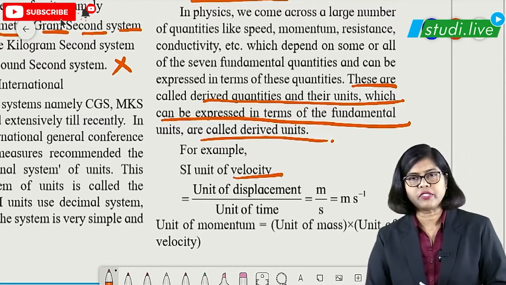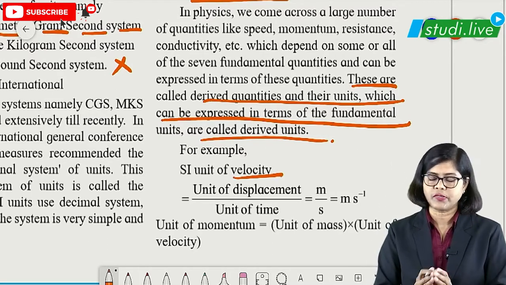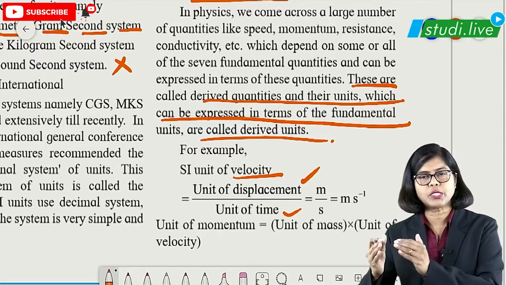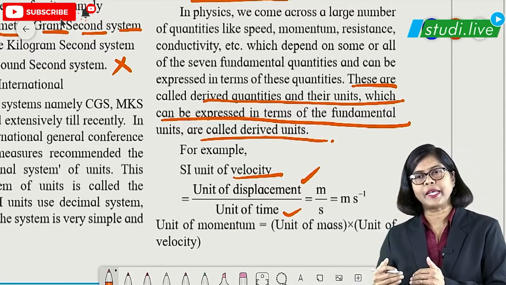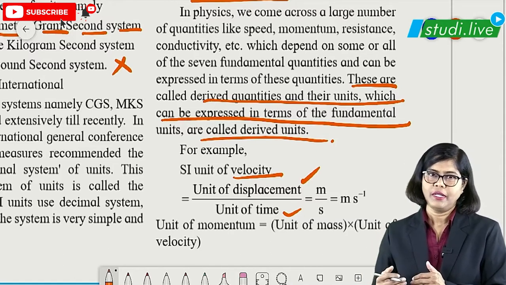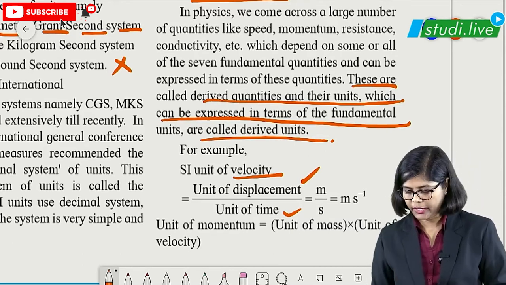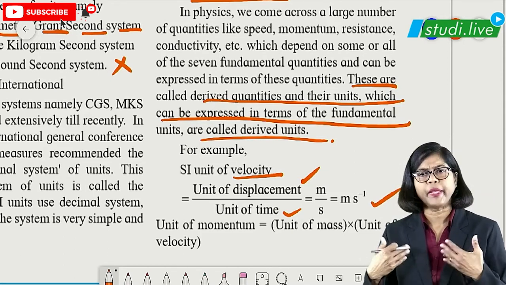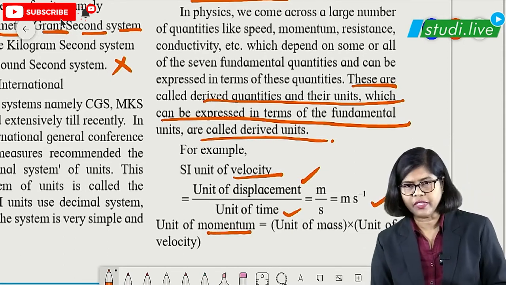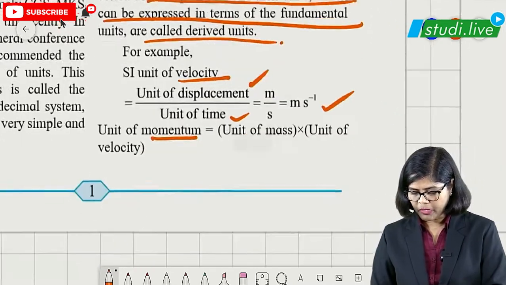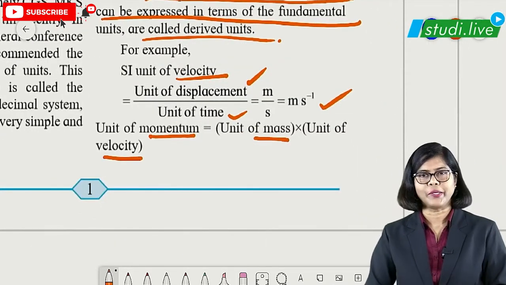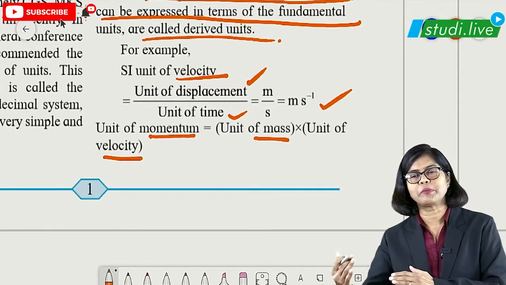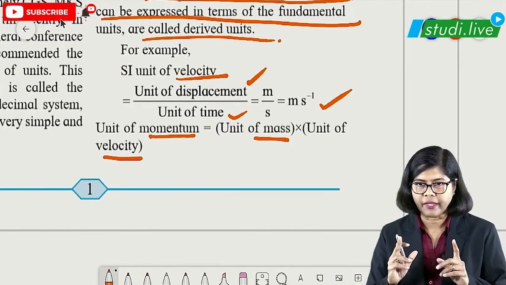Let us talk about the example which is given here, that is velocity. Velocity formula is what? Displacement upon time, right? That means velocity is dependent on displacement and time, and displacement and time both are what? Fundamental quantities. That is why velocity we call as a derived quantity, and the unit is meter per second, right, students. Like this we can study many more examples later also, but here one more is given, that is momentum. Momentum is nothing but what, students? Mass into velocity. Okay, that means momentum again is dependent on mass and velocity, and velocity is dependent on displacement and time. So of course momentum is also a derived quantity.